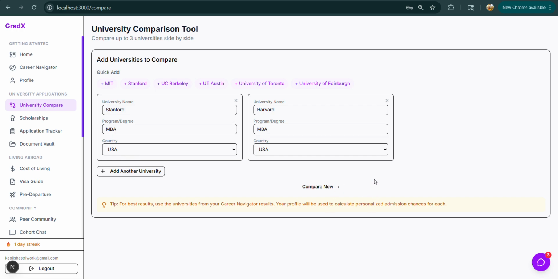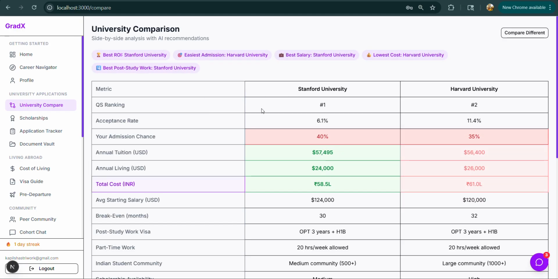This is a great choice when a student has multiple offer letters and is confused between two universities, so he can just compare these universities. It came up with the result: best ROI is in Stanford.